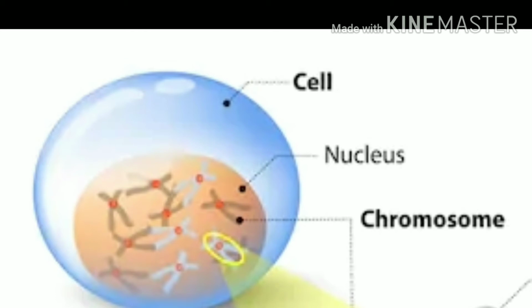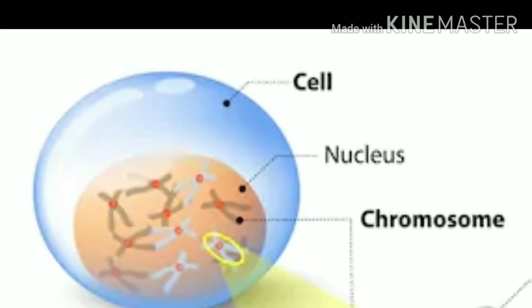Millions and millions of cells are present in the human body, and each and every cell has the same set of chromosomes. But they behave differently. They have different functions. The number of chromosomes and the sets of chromosomes, sex chromosomes, everything is identical in all cells.